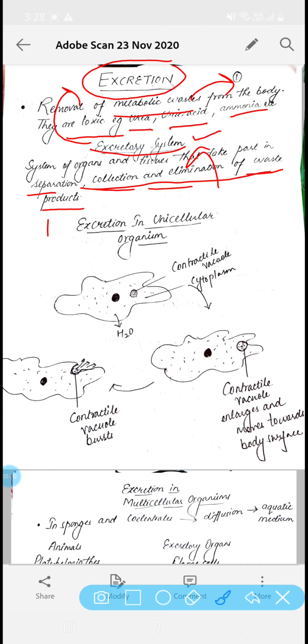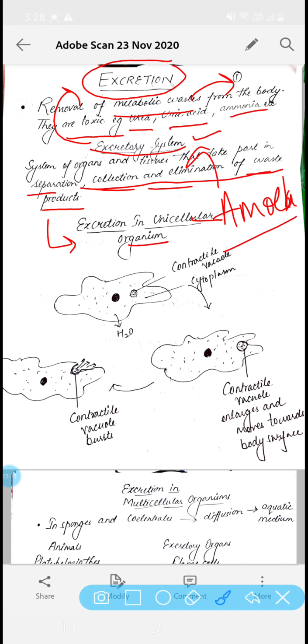Now we will take a look at excretion in the unicellular organism. I hope you are all familiar with the word unicellular organisms. These are the organisms which are made up of only a single cell, and the most common example is amoeba.